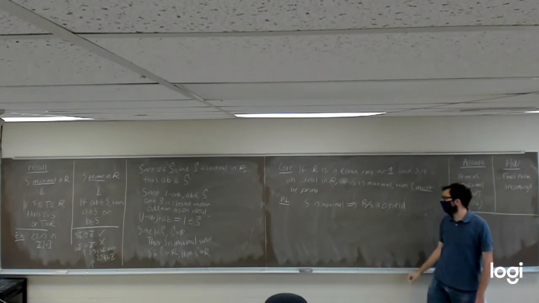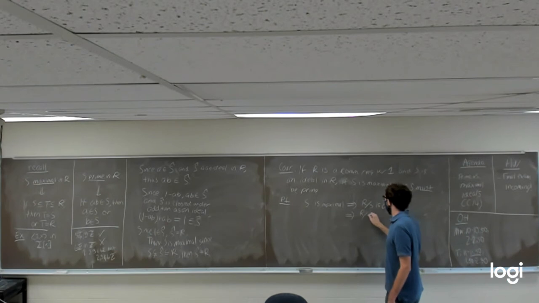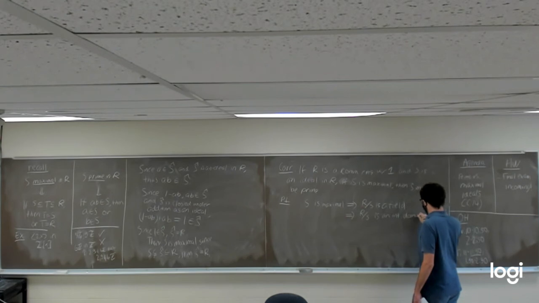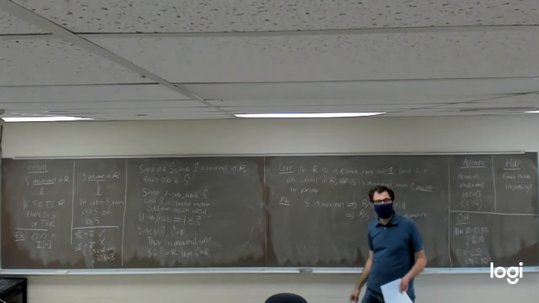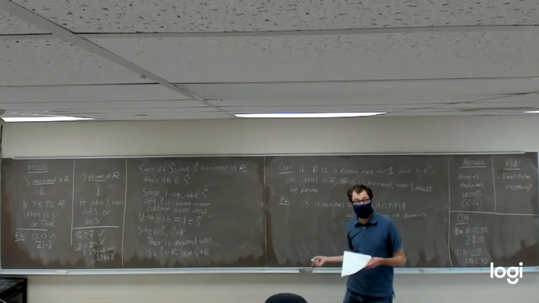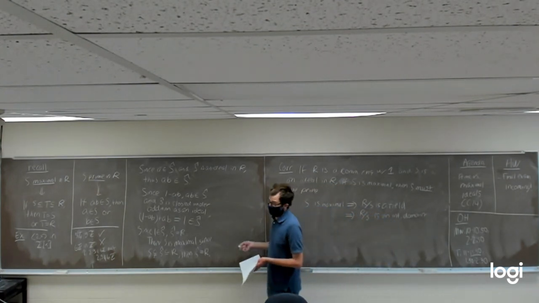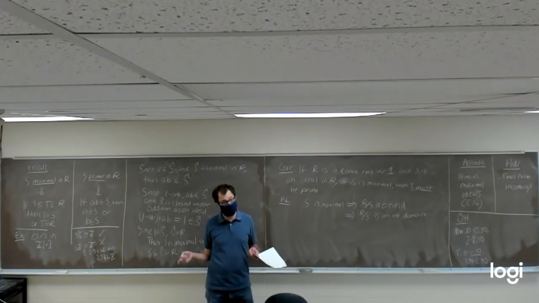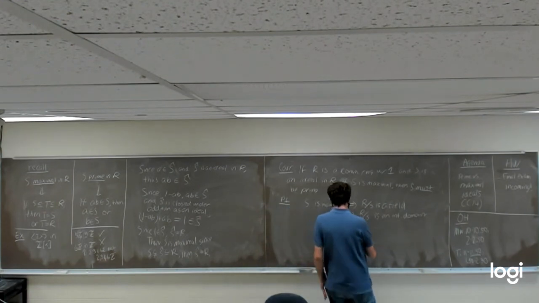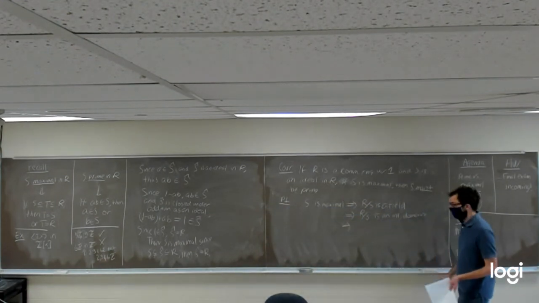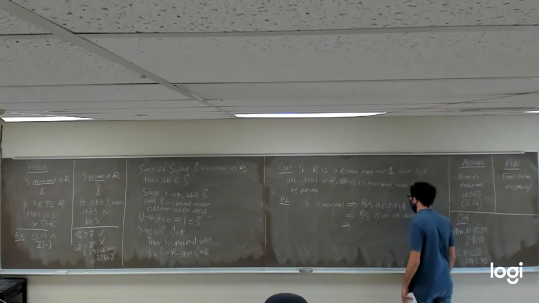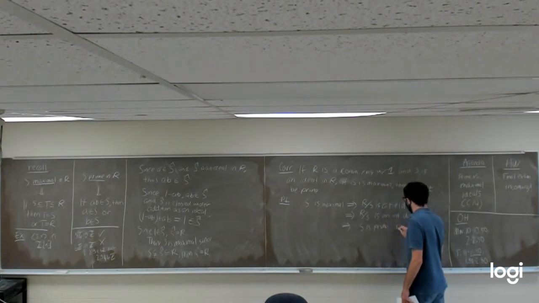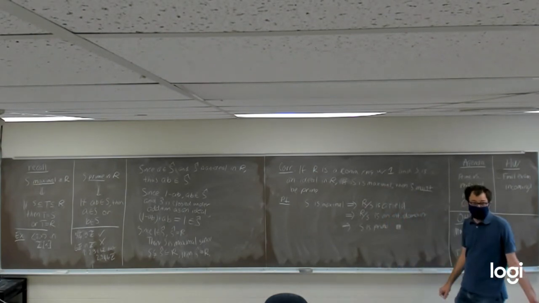But if R mod S is a field, that's going to imply R mod S is an integral domain. Why is that? Well, that's something we actually proved at the end of the last packet, that all fields have to be integral domains. Which in turn, by the theorem we just proved, is going to tell us that since R mod S is an integral domain, S is prime. And that's it. That's the whole proof.